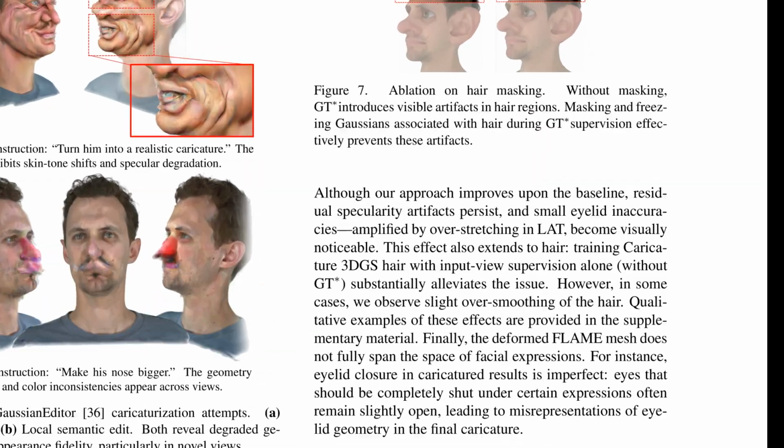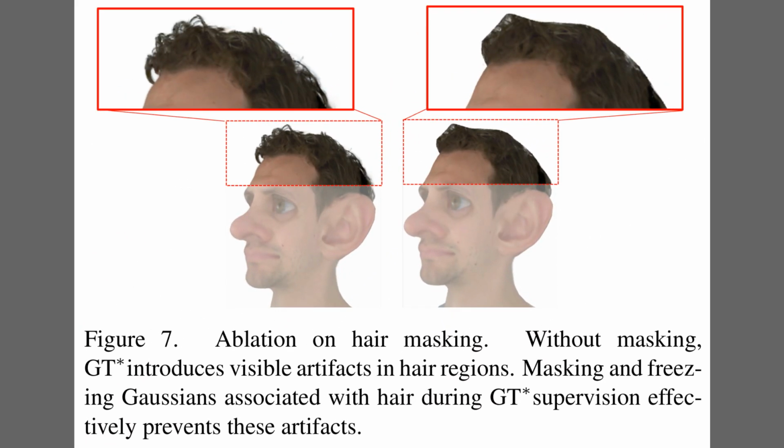So, one specific challenge is handling features like hair, which aren't part of the core facial mesh. Figure 7 illustrates why a specific hair masking strategy is needed. On the right side, you can see the result without this masking. The hair looks unnaturally smooth and plastic because the model is trying to learn from distorted synthetic warps. In contrast, the left side shows the final method. Here, the authors freeze the hair regions during the caricature training phase, which retains the sharp, complex details learned from the real video frames.